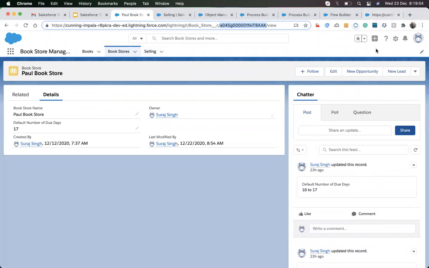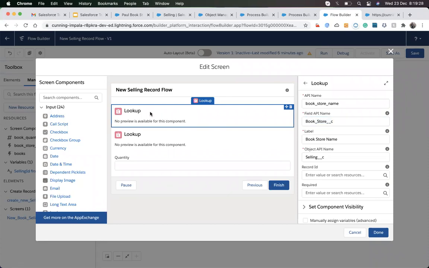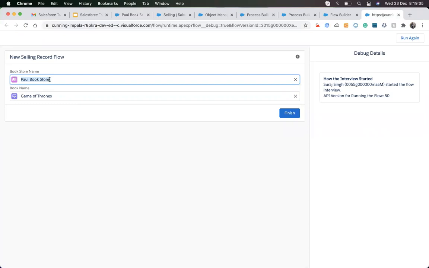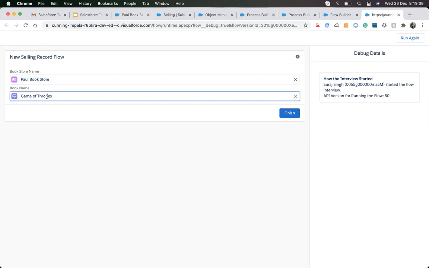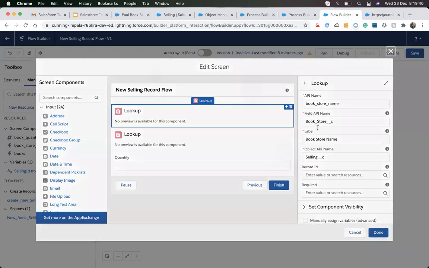So for any lookup, for creating a record with a lookup, the ID is the important thing. The name doesn't matter. Whenever we create a new record, the ID is important for filling the lookup values. So what we have to do is, whatever the screen component, we will take out the selected record ID. Since in the screen component I selected Paul, I have to take the Paul record ID. Similarly, if I select Game of Thrones as a book, I need to take out the Game of Thrones book ID, for creating a new selling record.